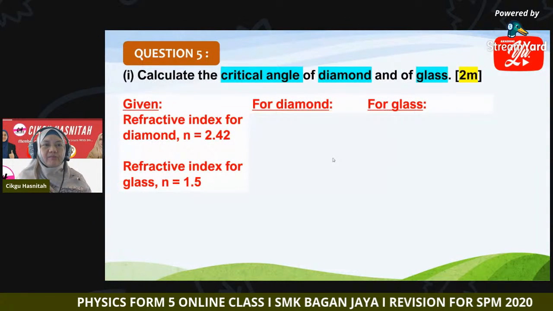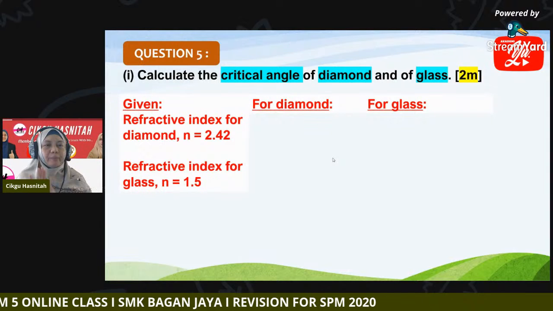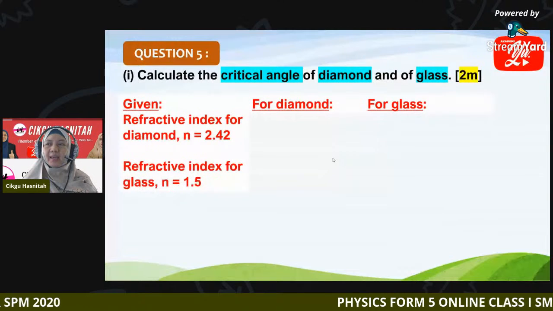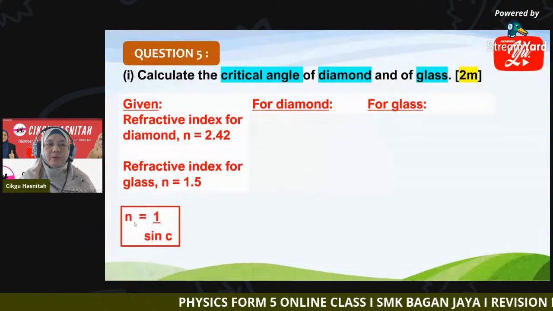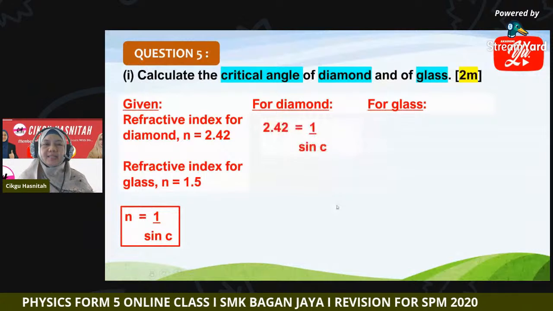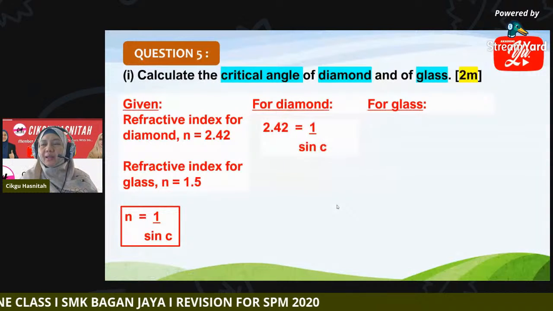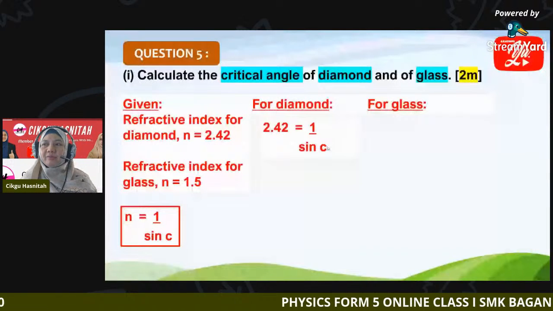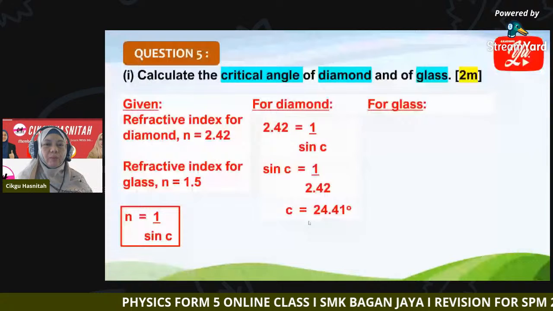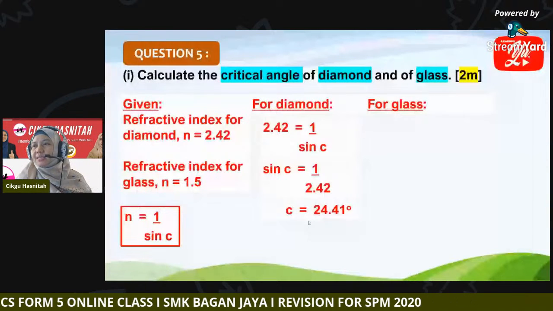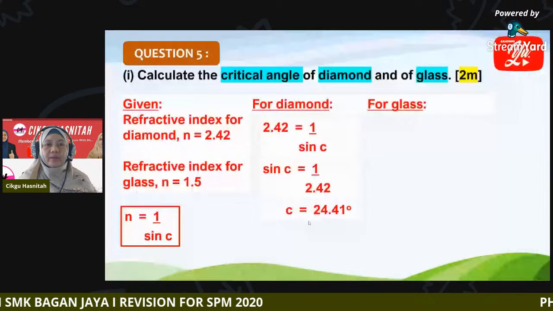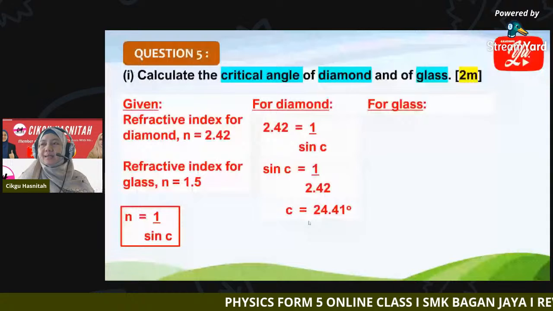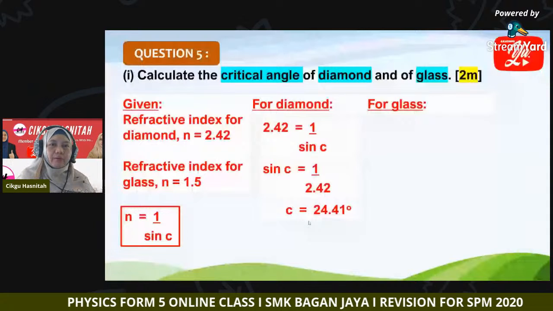You are given the refractive index. Again, here we apply n equals 1 over sine C. For diamond, you just do the substitution. Refractive index is 2.42. So by this, the critical angle is 24.41 degrees. Can you please check this value? Is it correct? So the critical angle is 24.41 for diamond, while for glass, the refractive index is given as 1.5.